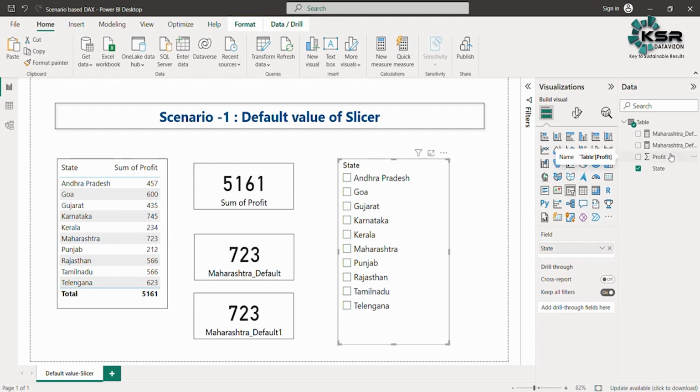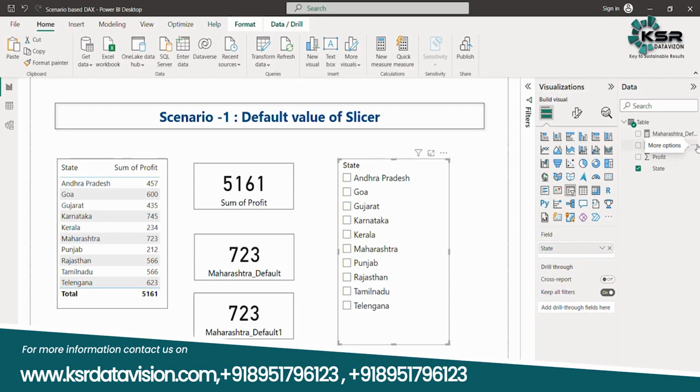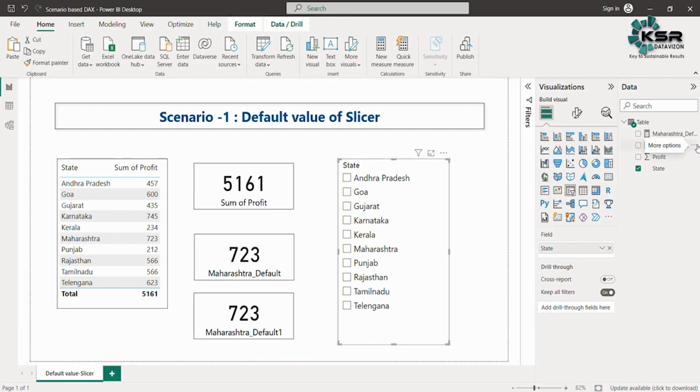So that's the difference. As you know, in Power BI for slicers we cannot set the default selections, right? But yes, we can still do these things by using the DAX language. And that is the power of DAX. And there you have it. So your slicer is smarter, your data is cleaner, and your users are happier. That's how we solved this scenario.